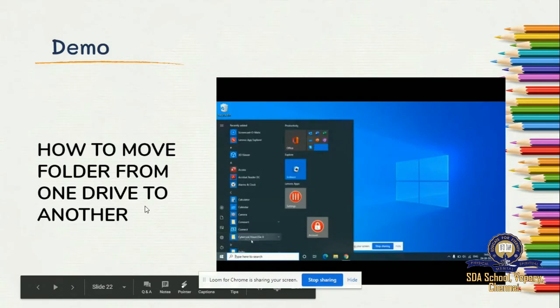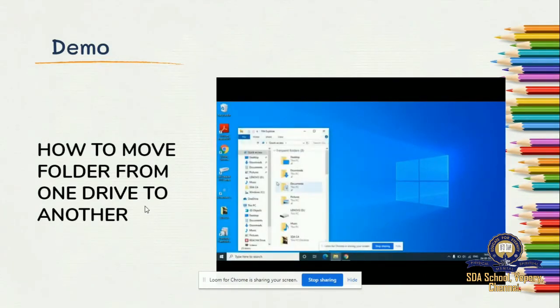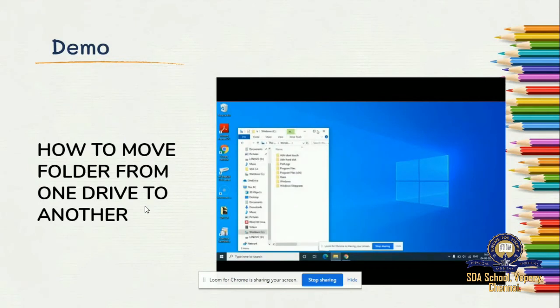Go to My PC option. Click Start. Go to My PC option. Double click on it, and you can see devices and drives. So I'm double clicking on my C drive. Open C drive. Now let's create a folder. I already taught you how to create a folder. Right click, go to new option, click folder. Now we'll rename it as SDA.